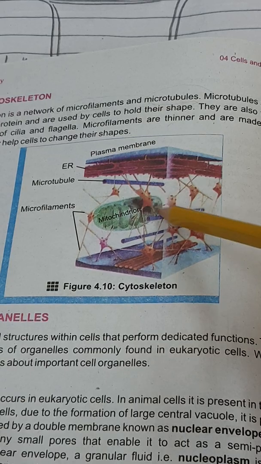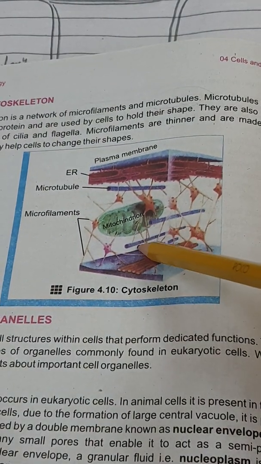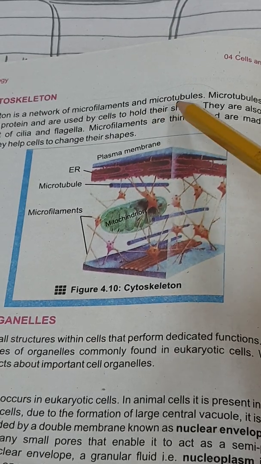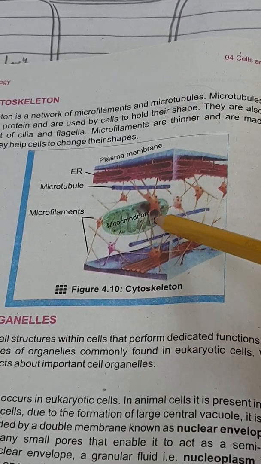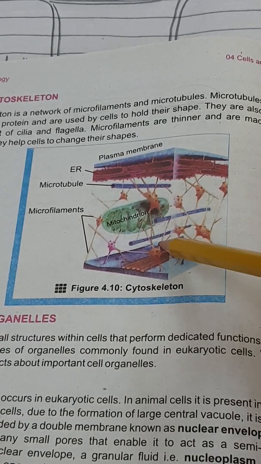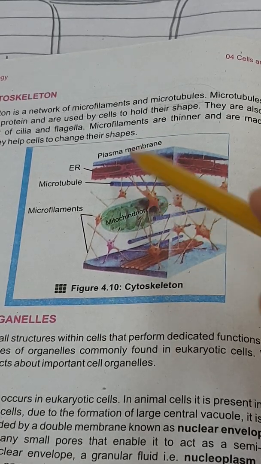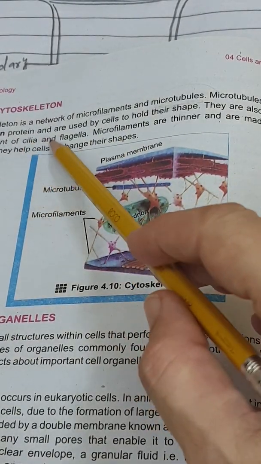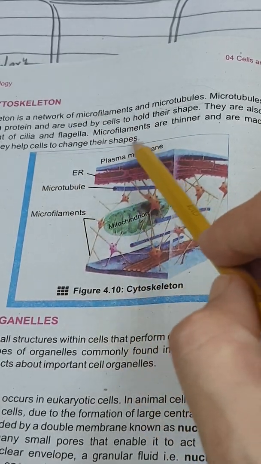These thin and thick filaments maintain the shape of the cell, and microtubules are also responsible for the formation of structures like the cilia and flagella, which are the organelles for locomotion, for the movement of different organisms. So they also make these two types of structures, and the microfilaments help to change the shape of the cell.